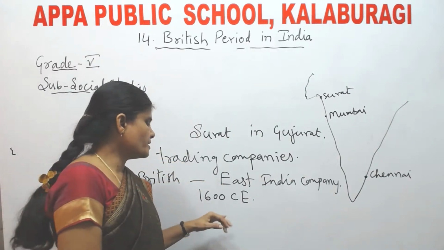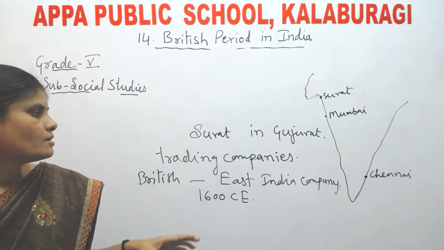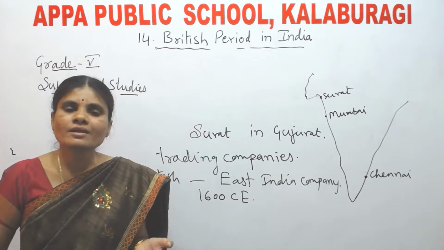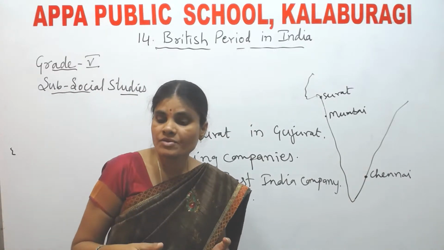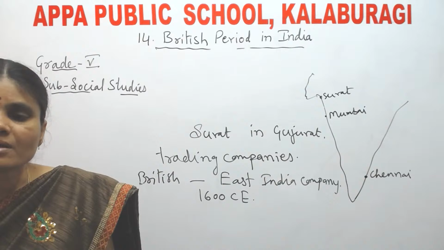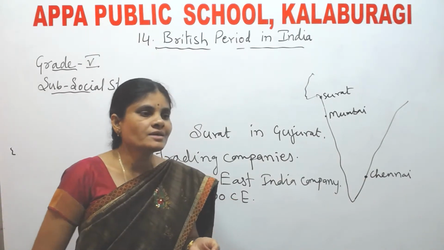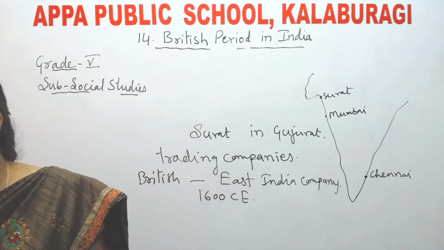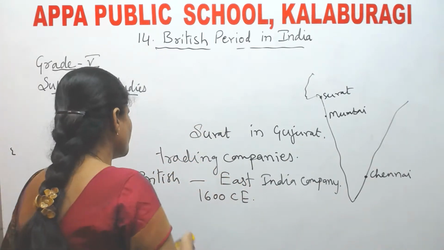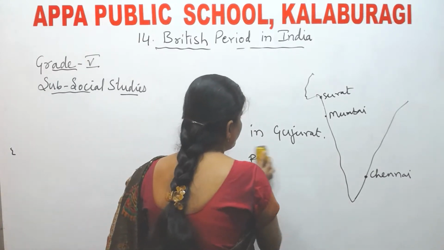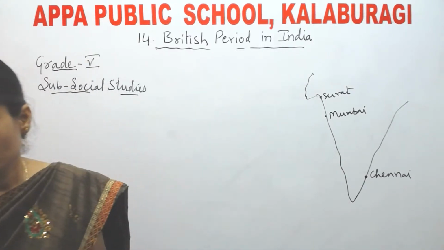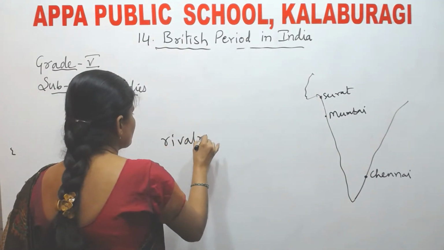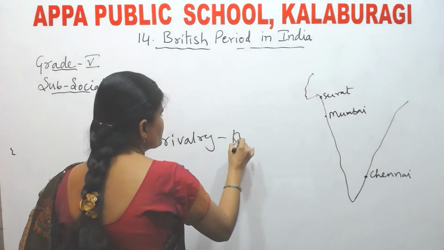Next, what happened? When they established all the trading companies in India, the trade developed. When the trade developed, they started to fight among themselves. That means rivalry began among the European countries. What do you mean by rivalry? Rivalry means a fight.